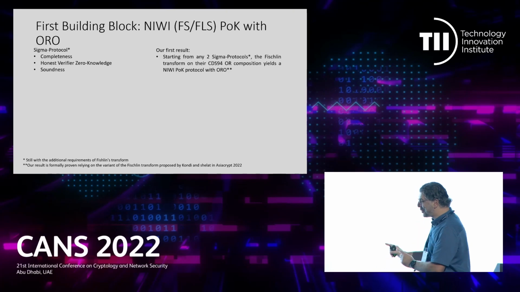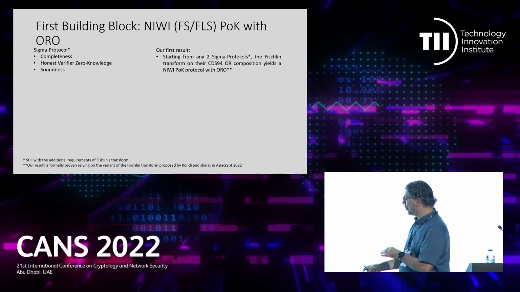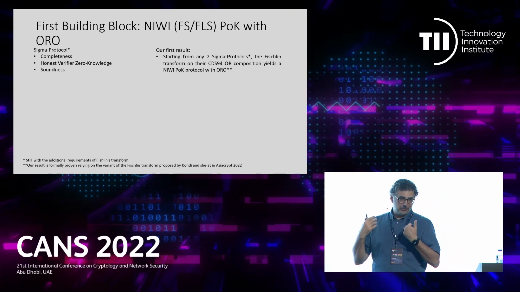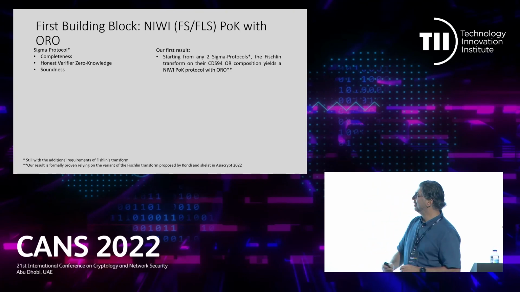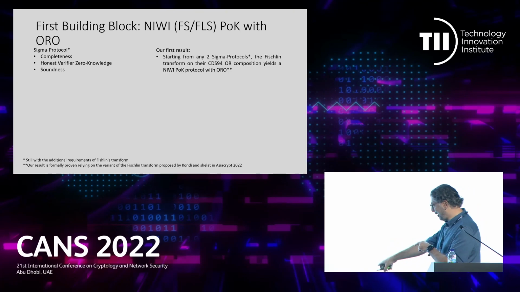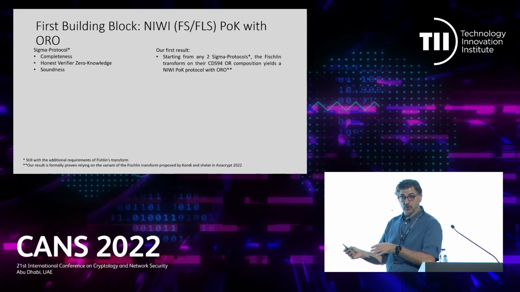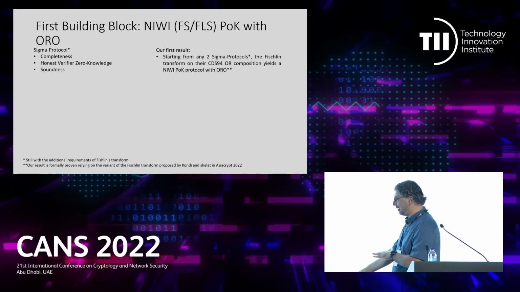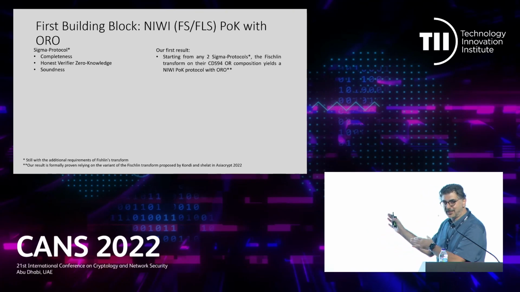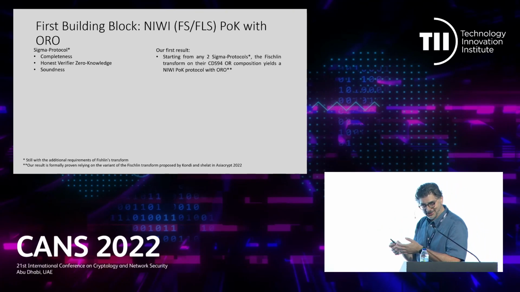Okay. Fortunately, there is a variation of this transform by Ciampi and Shelat that allows to recycle the same results of Fischlin even for such protocols. Okay. So we follow this path, this variation, and we give a proof that the result will be non-interactive WI. This work by Ciampi and Shelat is about other applications. Finally, they don't want to construct any NIZK as we do in this work.